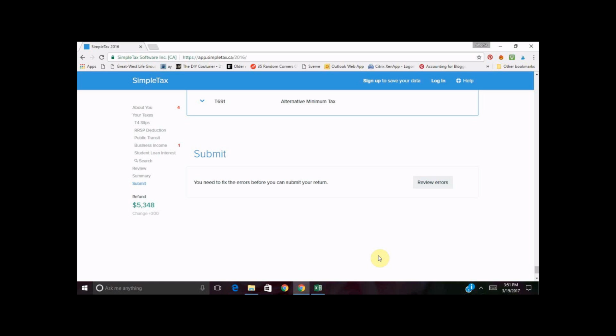So I did go through a lot of this quite quickly, merely because it's not that interesting to watch somebody click between different windows and enter in numbers, but that's also just how simple it is to file your taxes.